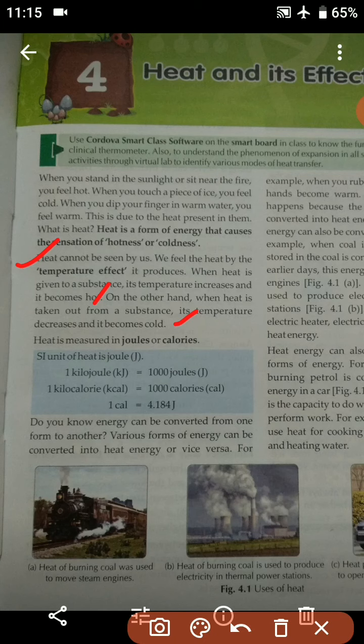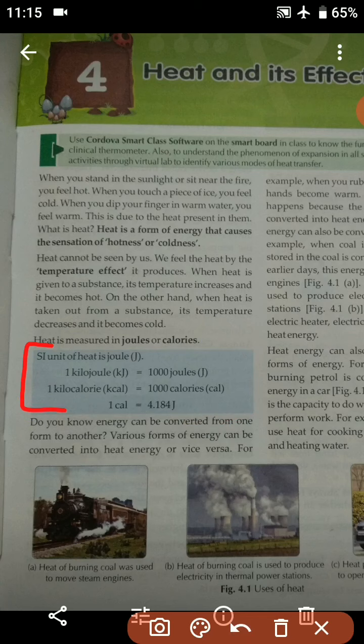Students, heat is measured in joules or calories. The SI unit of heat is the joule, and 1 kilojoule is equal to 1000 joules. 1 kilocalorie is equal to 1000 calories, and 1 calorie is equal to 4.184 joules. Students, you have to keep this in mind. This is very important.